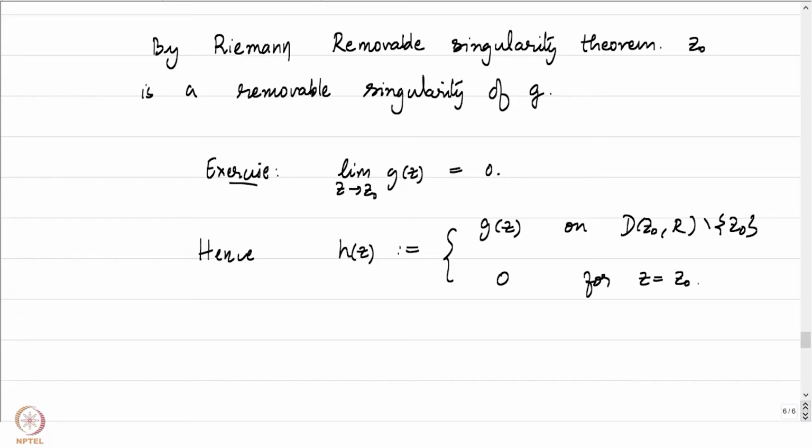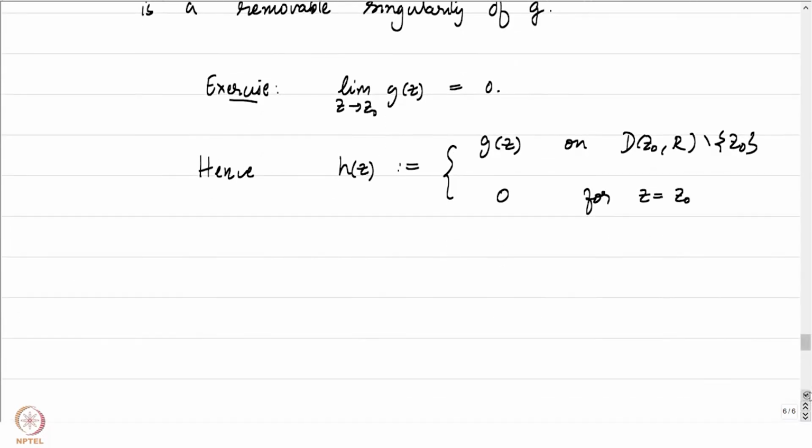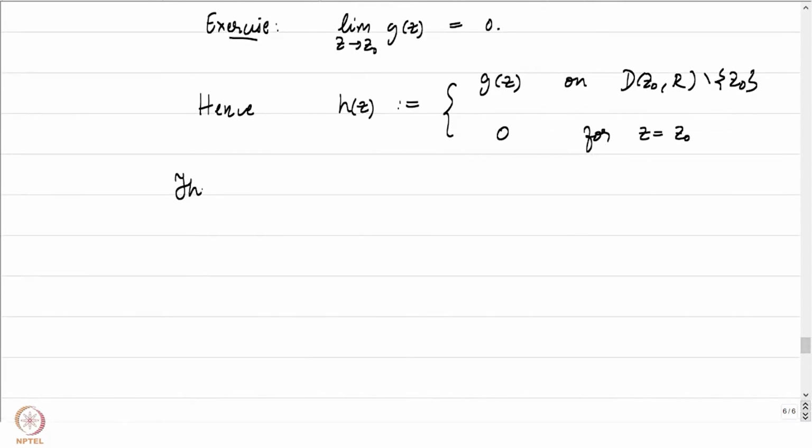If you consider this function h, then h is a holomorphic function. Also, h is not identically equal to 0, because g is not identically equal to 0. Since h is not identically equal to 0, by the principle of analytic continuation, there exists some m such that the mth derivative is not equal to 0.